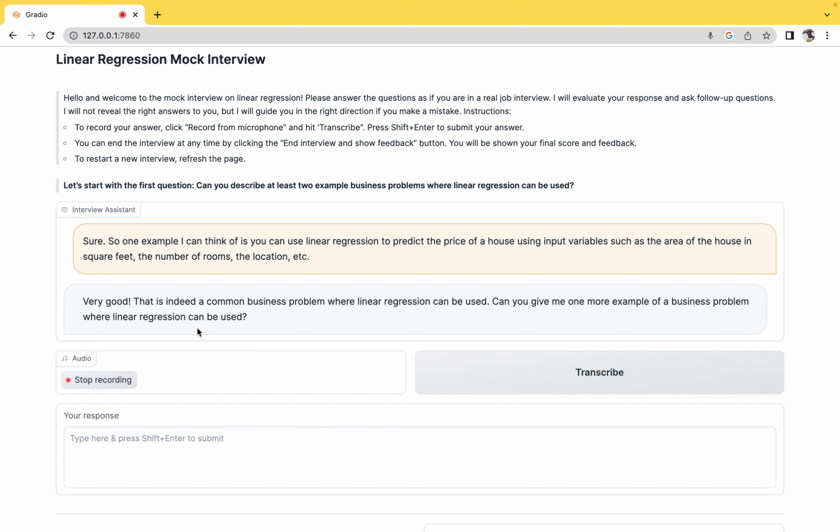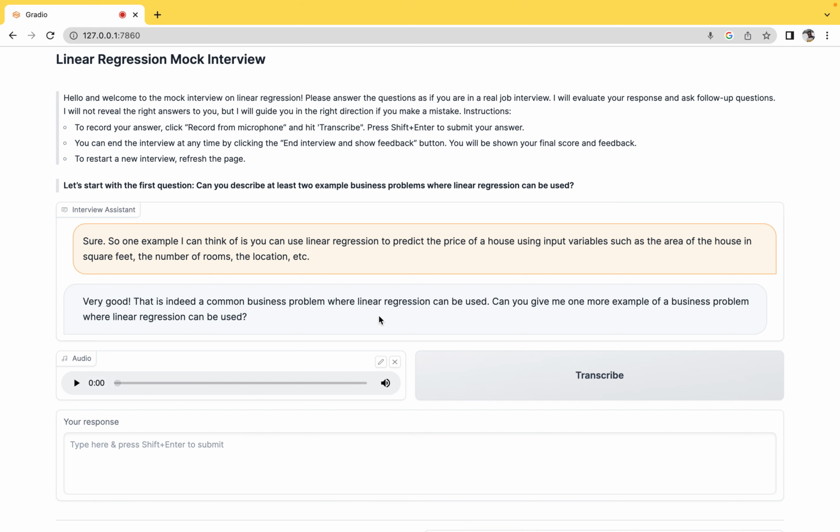Sure. Another example problem is I can use linear regression to predict the sales of a product, for example, in an e-commerce company, using input variables such as the advertisement spends, the various marketing channels used, the prices of competitors' products, the size of my sales staff, etc. Let me transcribe this again.